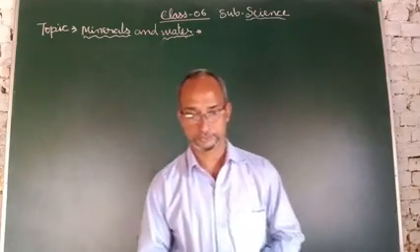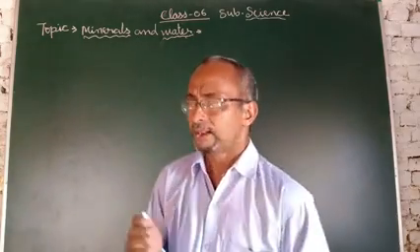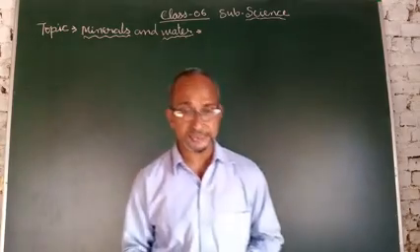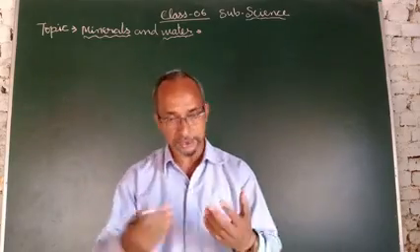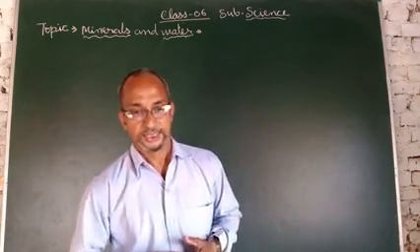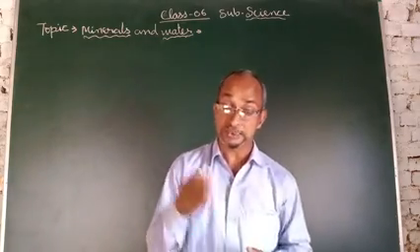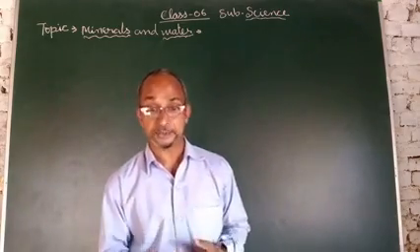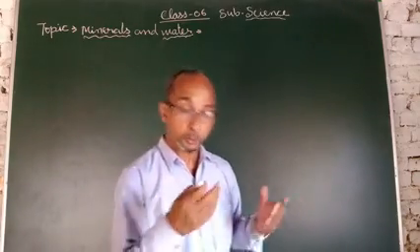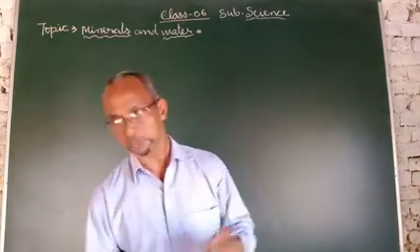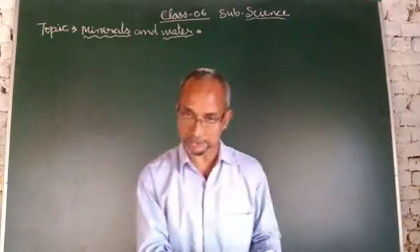So there are different types of minerals. Salt we usually get from our food. And different types of minerals we get are calcium, phosphorus, iron, iodine, sodium, potassium. These are the parts and functions of minerals.